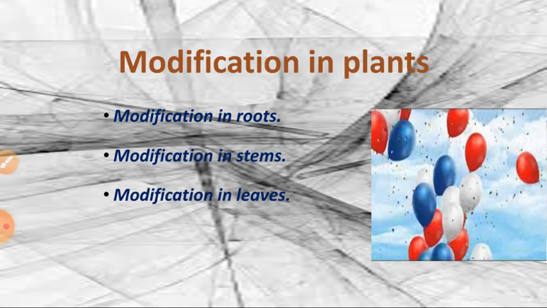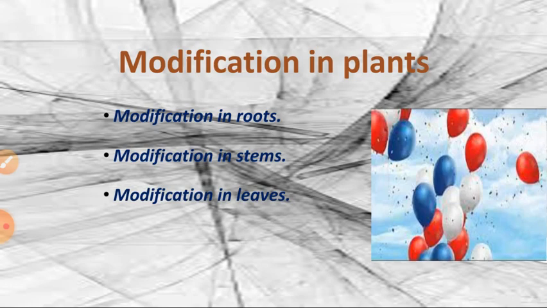Okay, and modification in leaves. Based on the adaptations, some plants' leaves are modified. In the Opuntia plant, the leaves are modified into thorns or spines. And tendril: the leaf tip and terminal leaves are modified into tendrils. What for tendril? To climb any other plant.